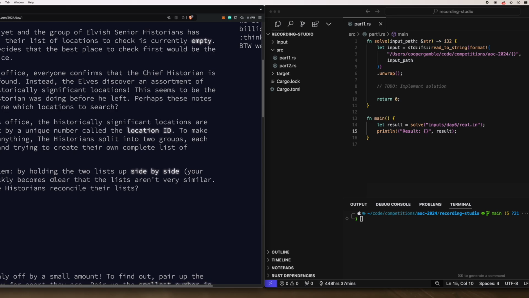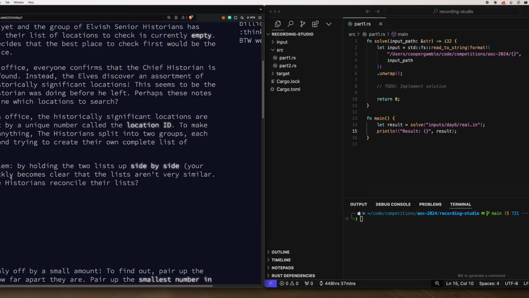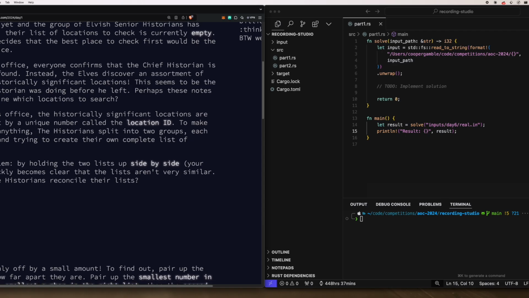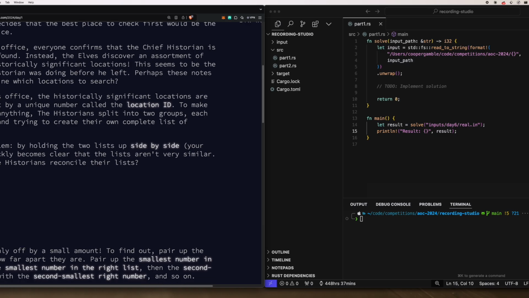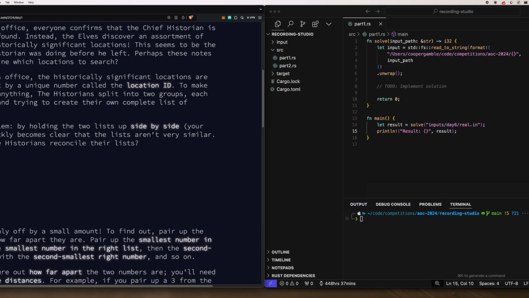So basically, in this task, we are given two lists of numbers, and the lists are presented side by side. This is going to make parsing them a little bit strange because normally, when you get lists of numbers, they might be comma separated or on two different lines. This is not a super standard format, but no worries, we can get through that.